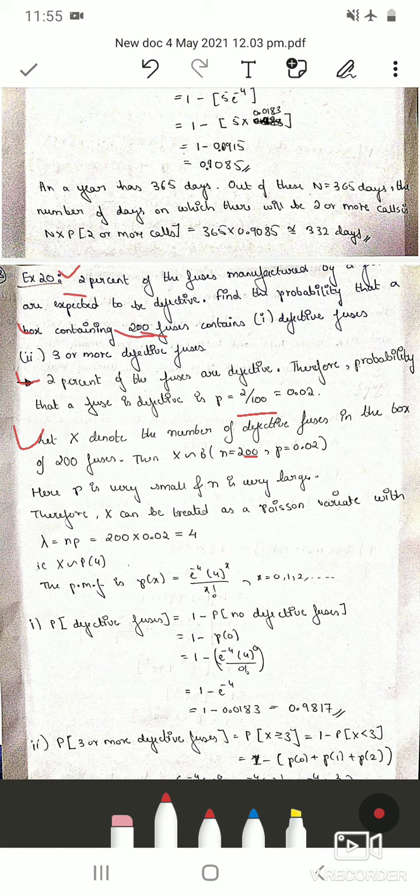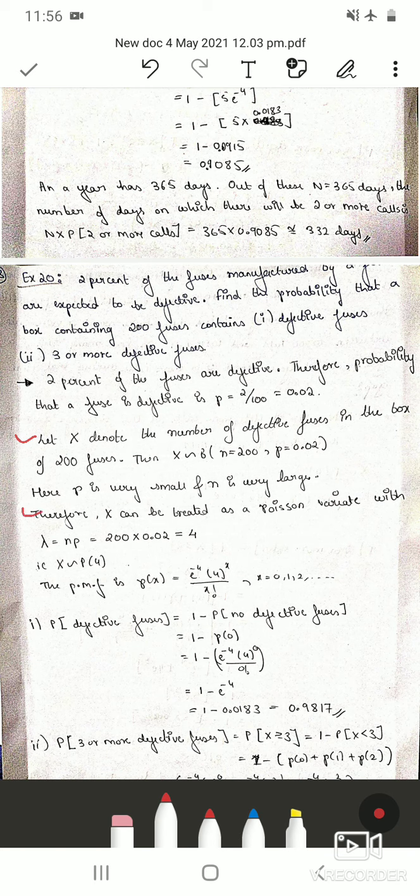Here X denotes the number of defective fuses in the box of 200 fuses. Always remember, you have to take X such that whatever is asked in the question is taken in the form of X. Here P is very small and N is very large.